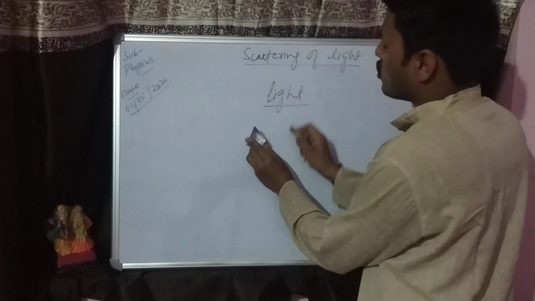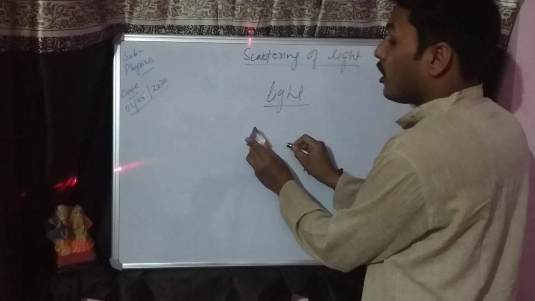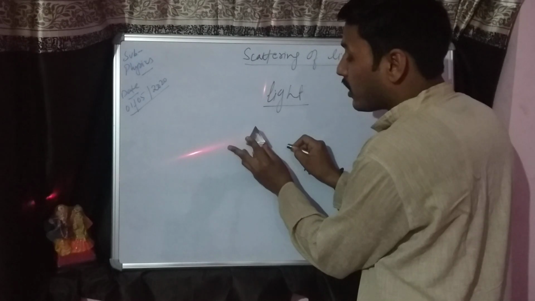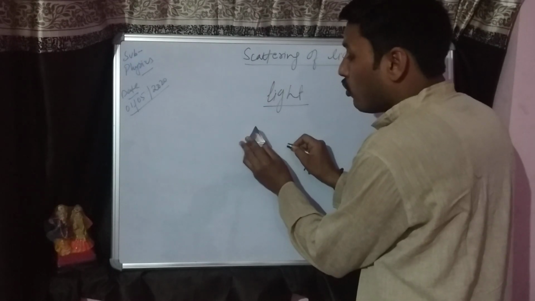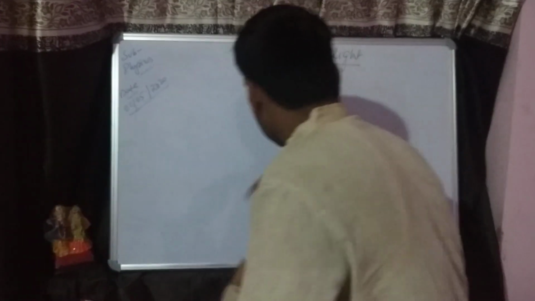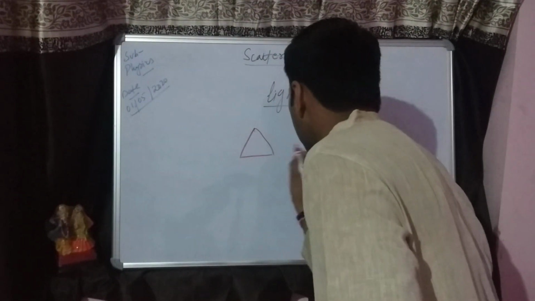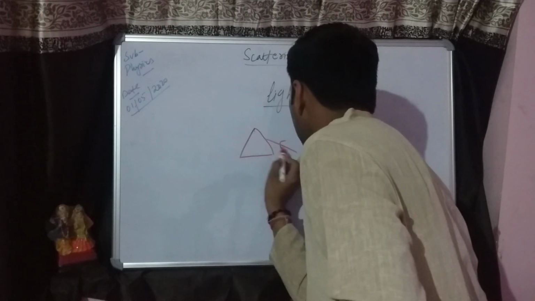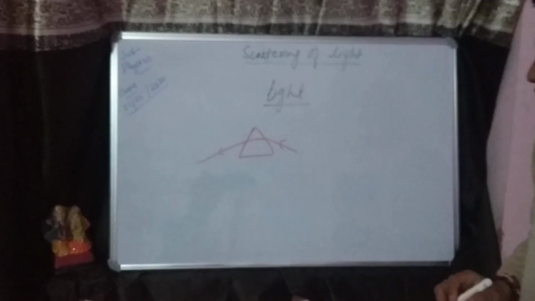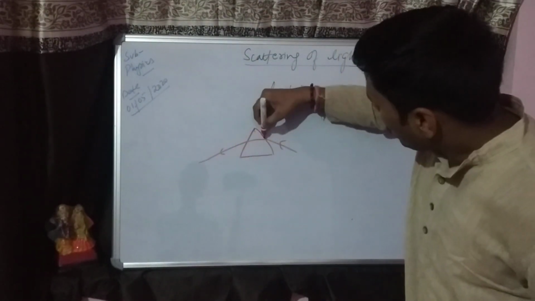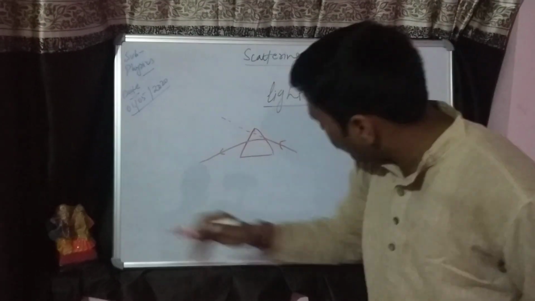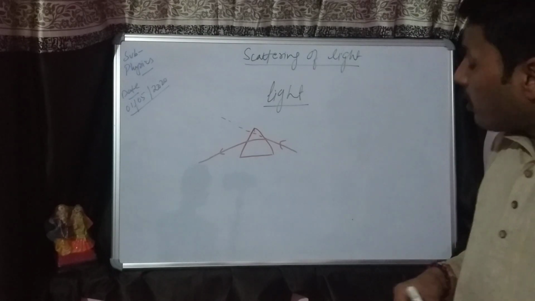Now I am focusing this laser light in an upward direction, but the light which is visible there is in the downward direction. So the diagram may be like this. I am using the red pen. I am focusing the light in this direction, but the light which goes, we find in this direction. Hence the path of the light is changed. The light had to go in this direction, but the light has chosen this direction. And this is called refraction.